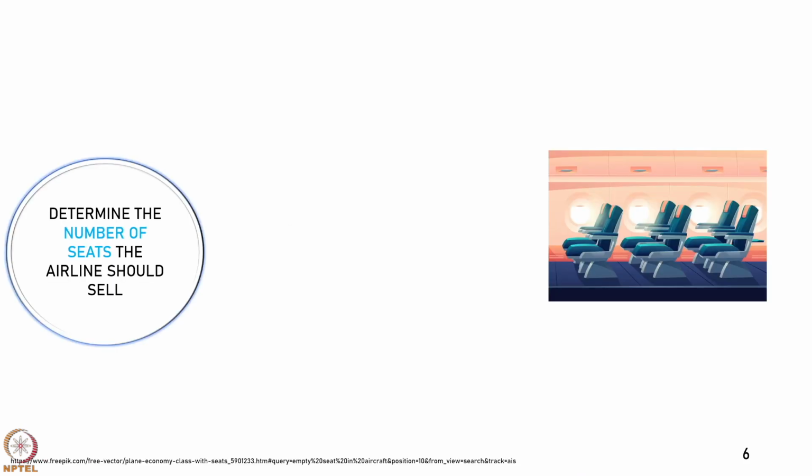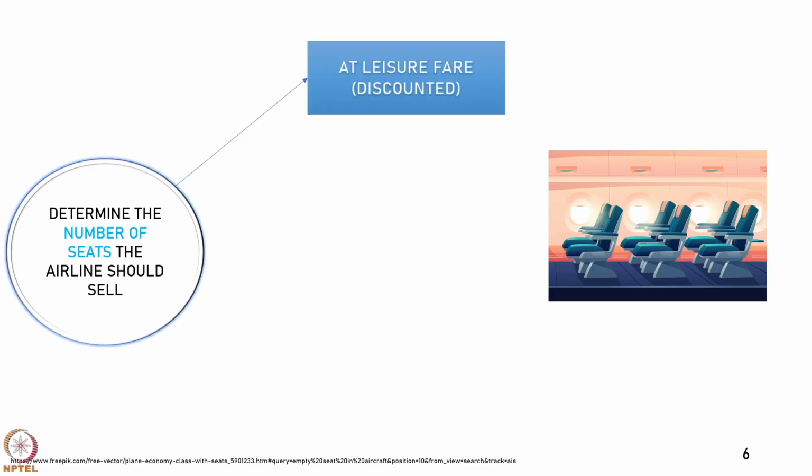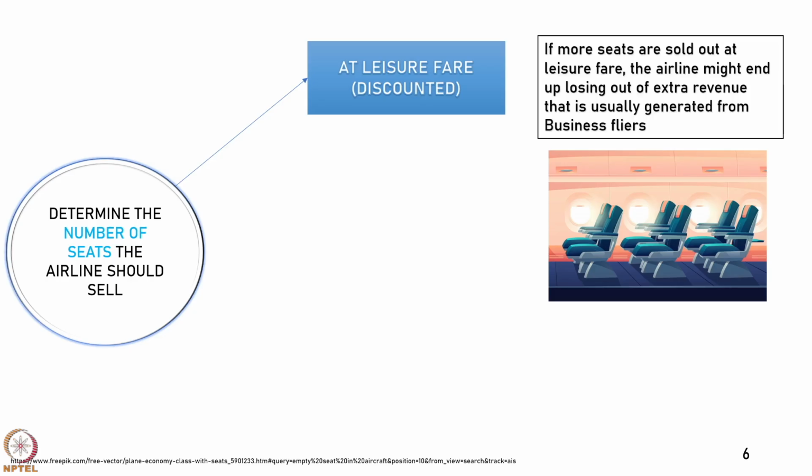Let us see these. The number of seats that the airline should sell is to be determined. Now, there is some leisure fare which is highly discounted, but there are more restrictions and you have fewer facilities. If you sell more seats at this particular fare, then the problem is you lose the potential revenue that you may get from the last minute flyers or business flyers. On the other hand, you can sell some seats at full price.